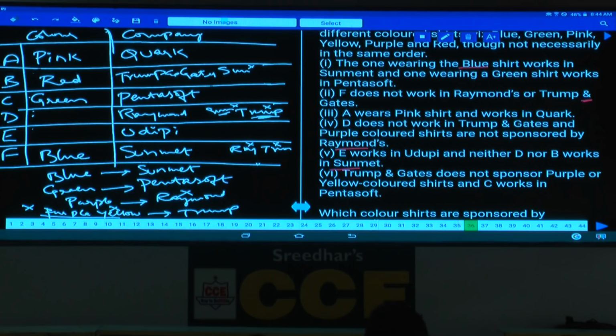Then coming to this one. Now in this purple and this one. Whatever this Raymond cannot be purple, that is clearly given. Now this Raymond is here and cannot be purple, the left over color is yellow. And finally what is left over here? Purple is left over. Clear?